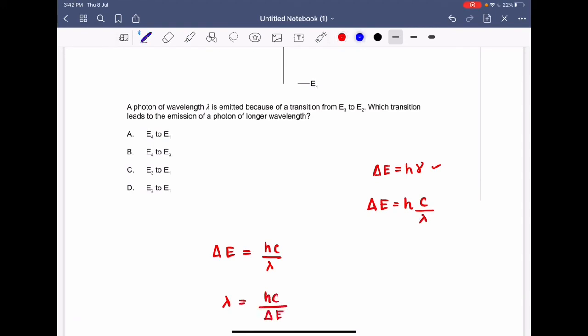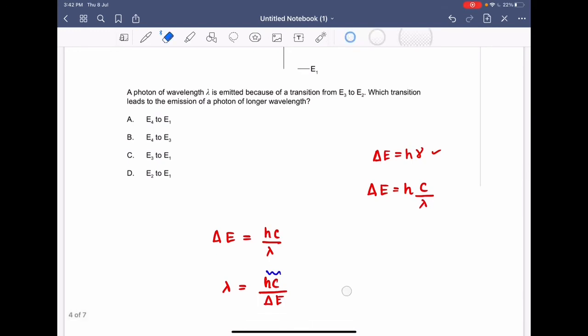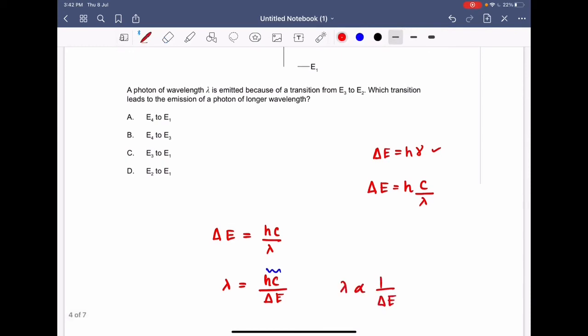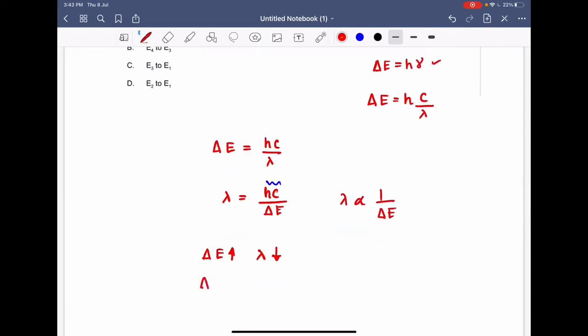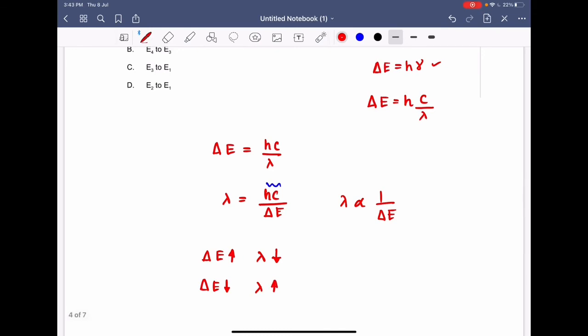See, over here hc is a constant. So from here I can write that lambda is inversely proportional to your delta E. So when delta E increases, what will happen to the wavelength of the photon that is emitted? The wavelength of the photon that is emitted will decrease. And when delta E decreases, what happens? The emitted photon will have a larger wavelength. So these are our two necessary conditions that you should keep in mind.